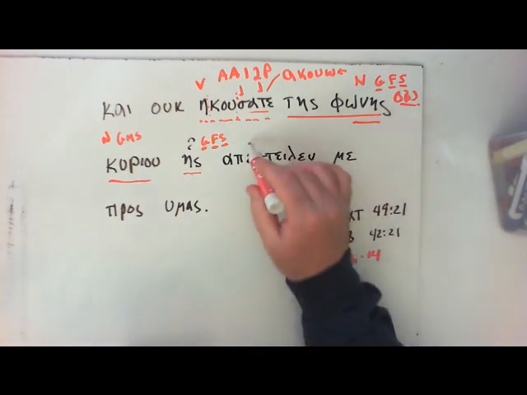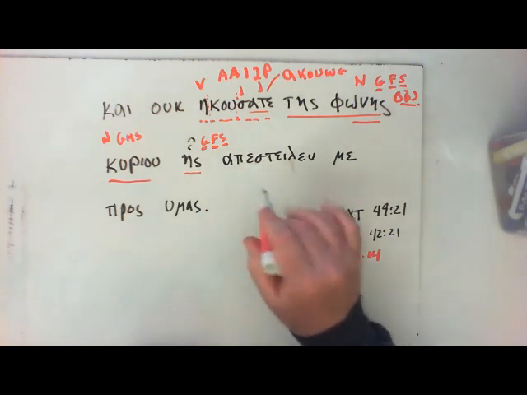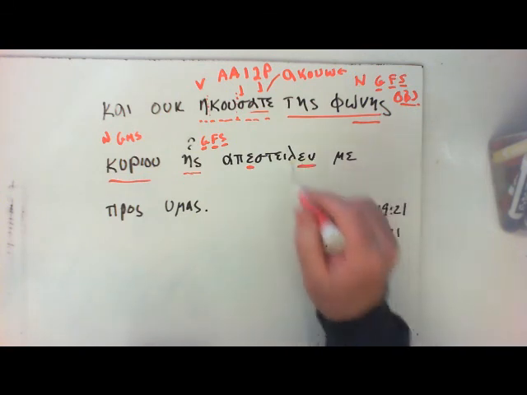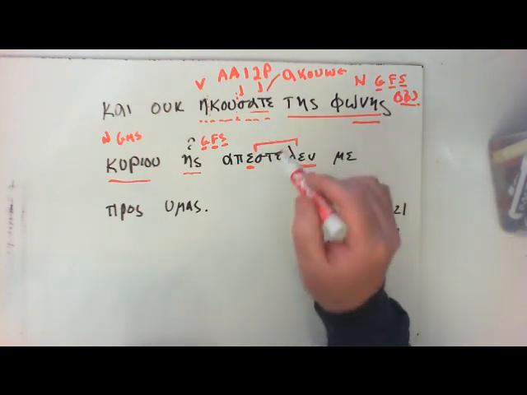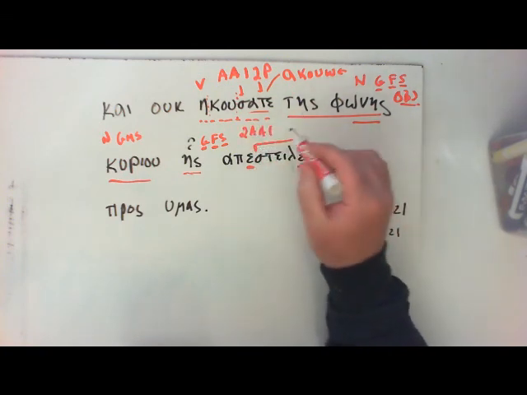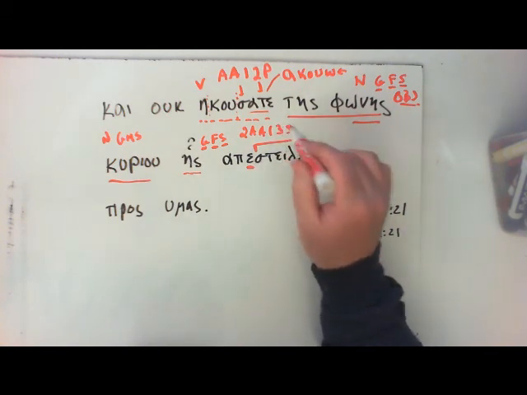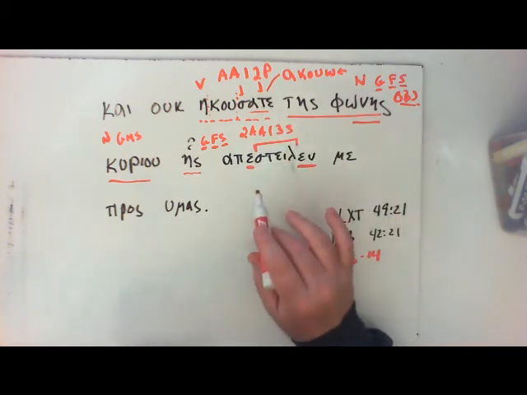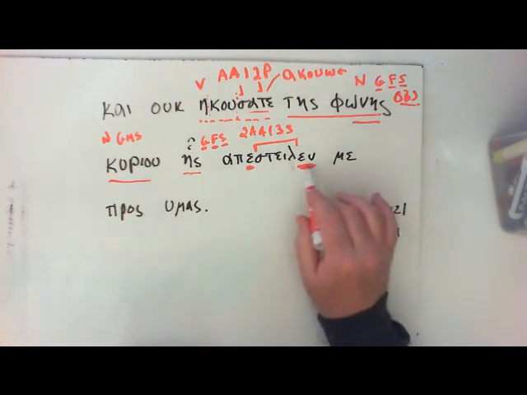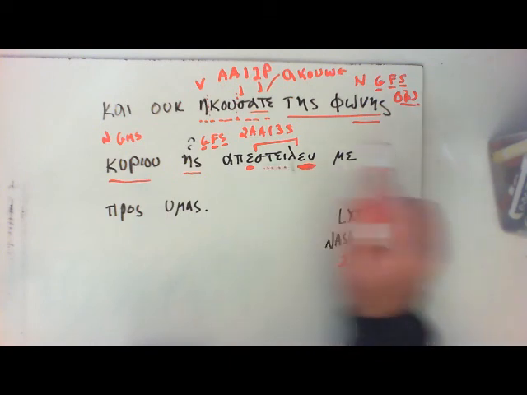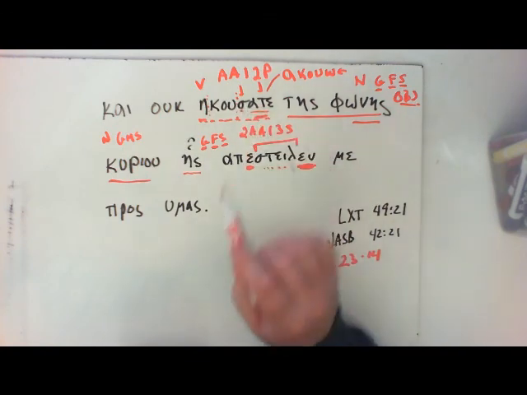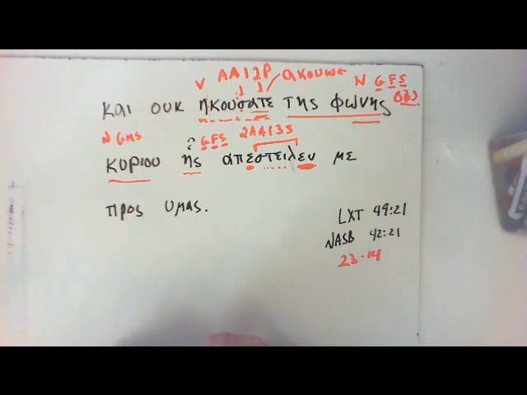Apestelen, okay, apostello, to send. We see the augment here. Secondary tense endings. What happened in here? Yes, our good friend, the second aorist. Active, indicative, third person singular. We know it's the second aorist for a couple of reasons. We know that it's got an augment. We know it's using secondary tense endings, and we can see it in the stem here. We know this is an aorist because of the augment, secondary tense endings, and the tense formative here. A couple different ways we can confirm that it's an aorist tense.